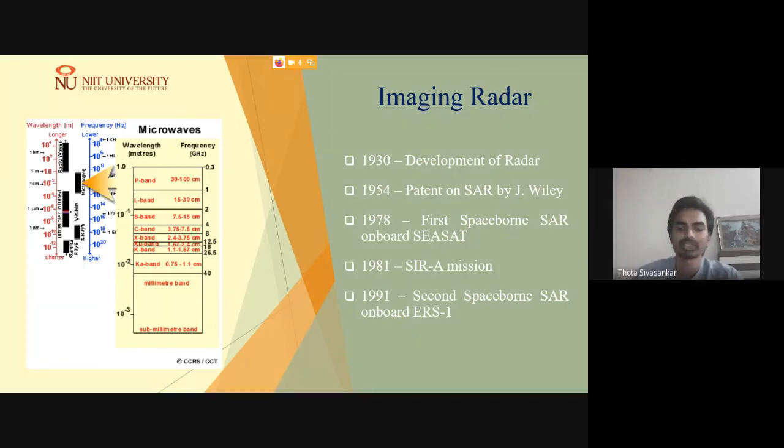In comparison with the passive mode you may have a better resolution, but it is not sufficient enough, and it can be improved significantly by using synthetic aperture radar. SAR was first launched in 1978 onboard SEASAT. However, the mission was not completely successful and was operational for a very short duration.